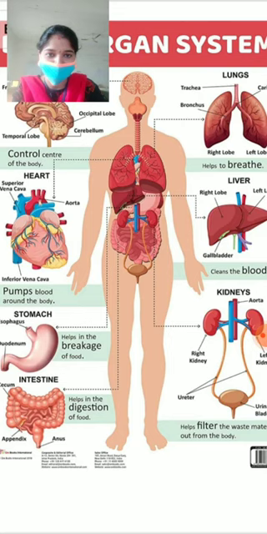To produce energy in the form of ATP, we have to supply nutrients and oxygen to each and every cell of our body. How are the nutrients supplied to each and every cell of the body? How is the oxygen supplied to each and every cell of the body? For this supply, we need a circulatory system. It not only supplies nutrients and oxygen, but also removes the waste materials. After the completion of catabolic activities, some nitrogenous waste materials are formed in our cells. How are they removed from the cells and sent out of our body?